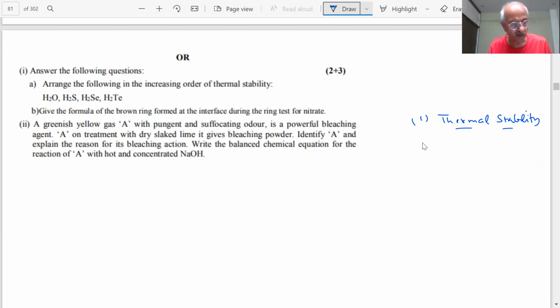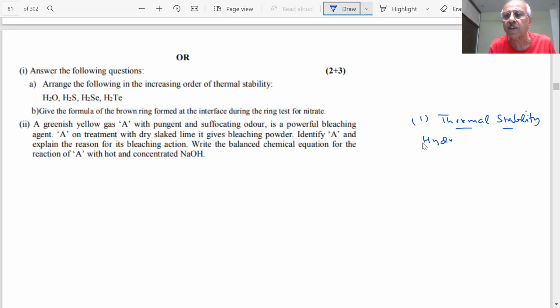Thermal means heat. Thermal stability means those compounds are temperature stable. That means you will heat the compound. If it dissociates, what will dissociate? The bonds, student. What type of bonds are there? These are the hydrides of group, student.